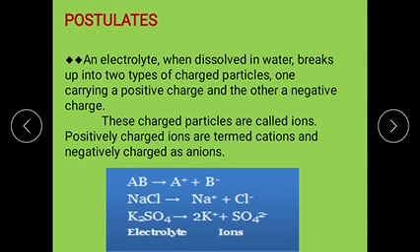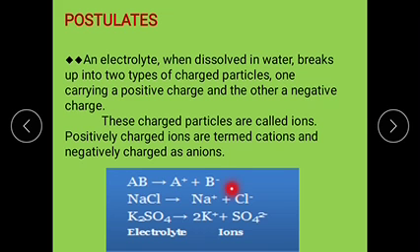The negatively charged ions are called anions. Once again, an electrolyte when dissolved in water breaks into two types of charged particles, one positive and one negative. These are called ions; the positively charged ions are cations and the negatively charged ions are anions.